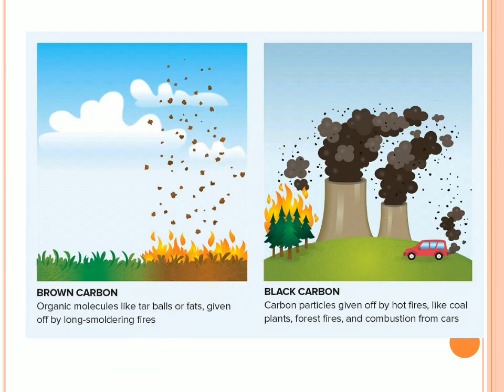Then when coming to the aerosol concept, you have to understand something called brown carbon as well as black carbon. Now what is brown carbon? When organic matter is burnt and small dust particles come out of it, small soot particles come out of naturally burnt substances. Suppose a forest fire occurs naturally, or organic substances, the plants and animals burning, that is called brown carbon.